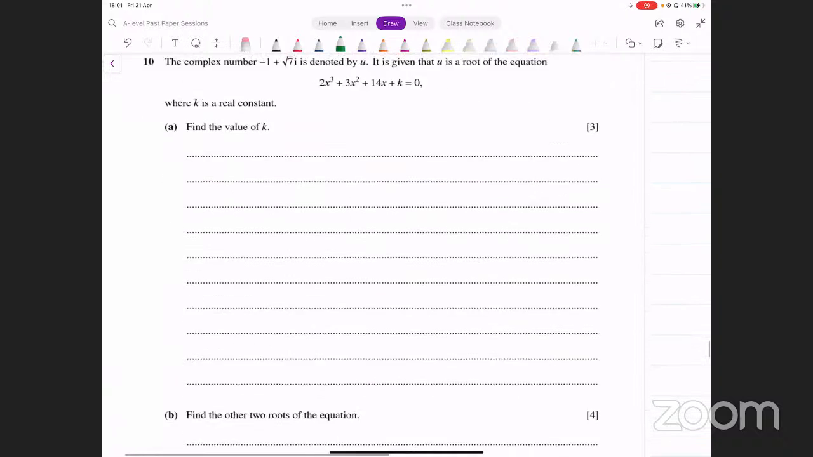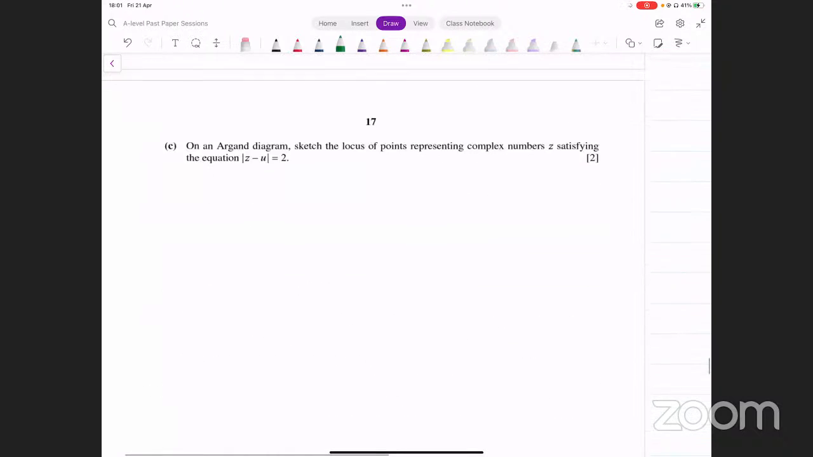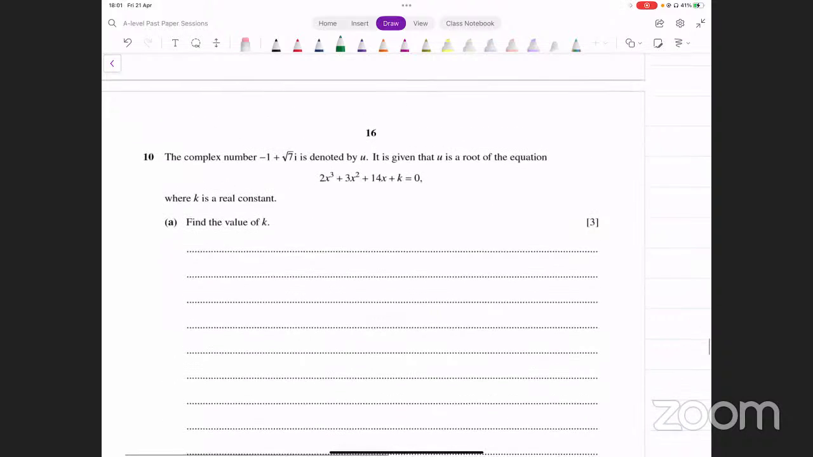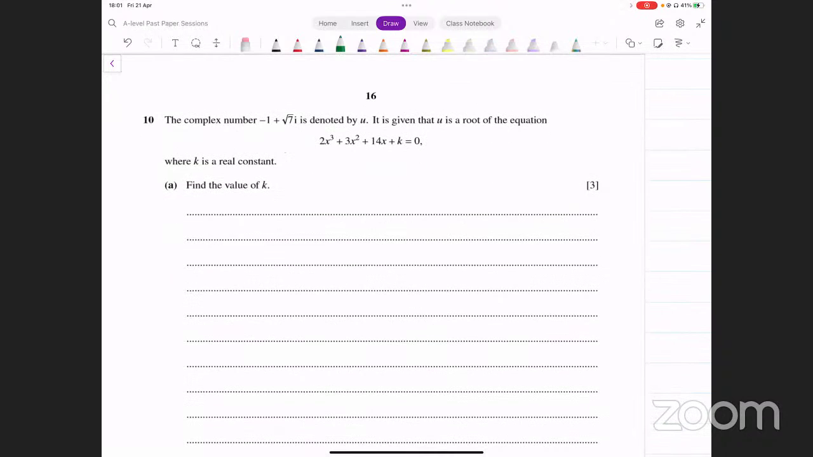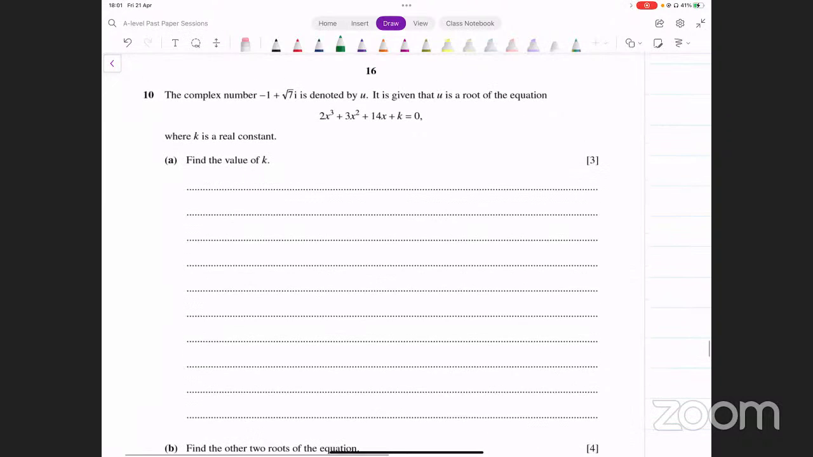Let's move on and do question number 10 quickly, and then we end. It says the complex number -1 plus square root of 7 iota is denoted by u. It's given that u is the root of the equation 2x cubed plus this. Find where k is a real constant. Find the value of k.